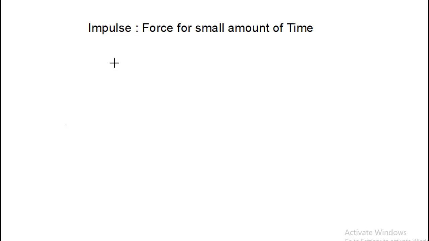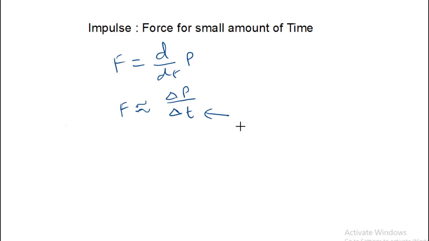According to Newton's second law of motion, force is equal to d by dt of momentum, or we can write roughly as change in momentum upon change in time. This change is for what we can say is a small change in time.